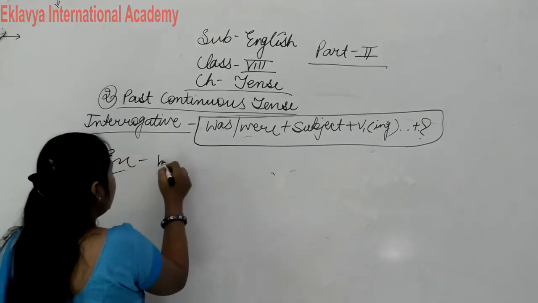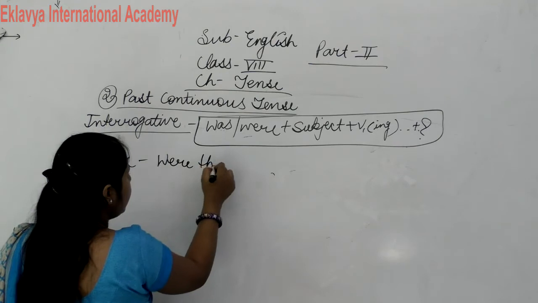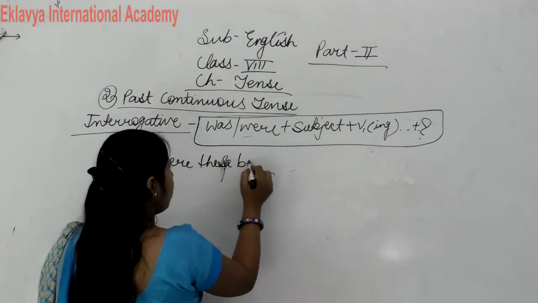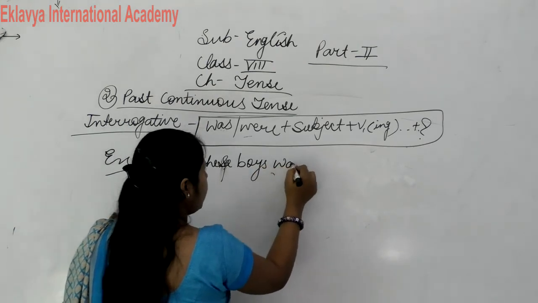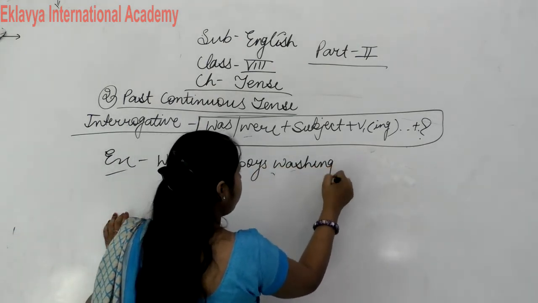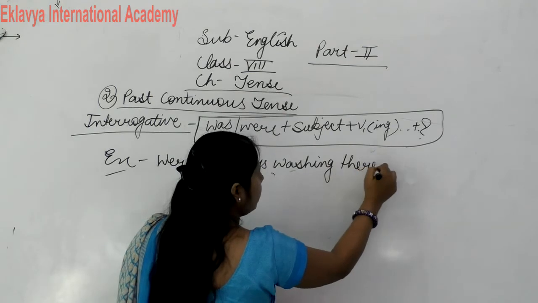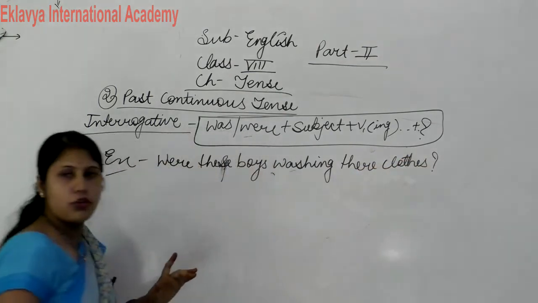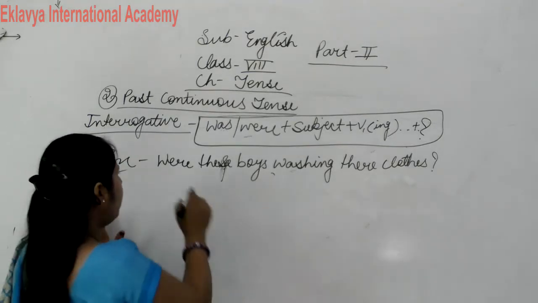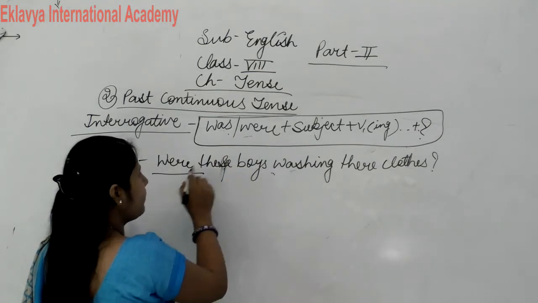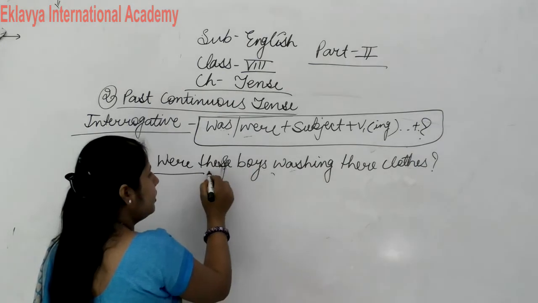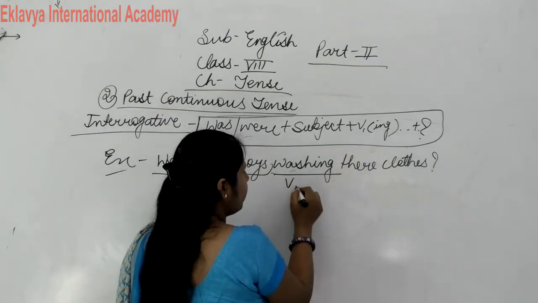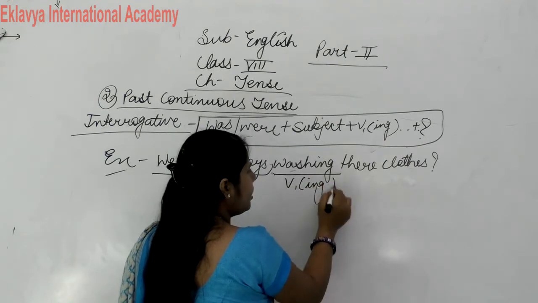Example: Were these boys washing their clothes? Then a question mark. Were, according to the structure. These boys is the subject, washing is the verb first form plus ing.